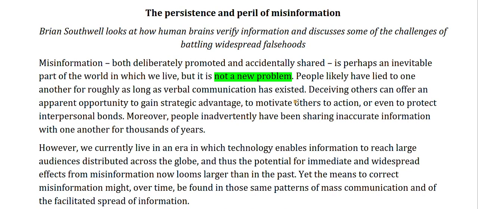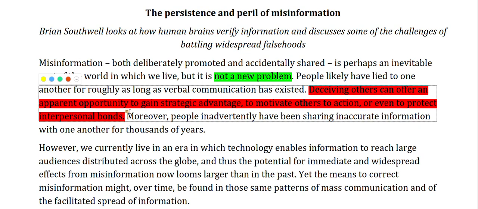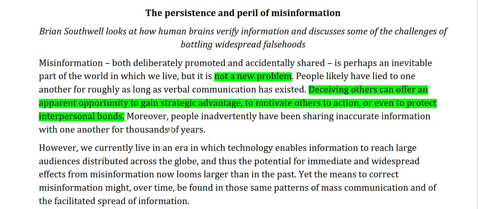So they are saying people are prone to lie; since the dawn of communication, they have lied to each other. Deceiving others can offer an apparent opportunity to gain strategic advantage, to motivate others to action, or even protect interpersonal bonds. So here they are saying why people lie.